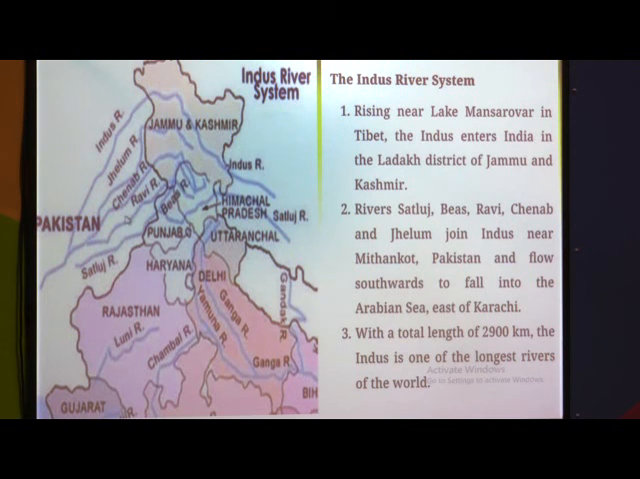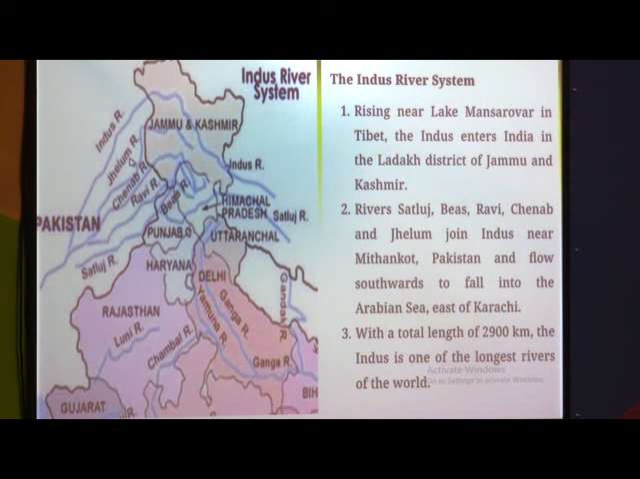See here, if you look here you will understand. Origin here in Tibet, entered Gilgit in Jammu and Kashmir. If you look here, near Mithankot it enters Pakistan, and it is the longest river in Pakistan. And Harappa and Mohenjo-daro, these two oldest civilizations, flourished in the Indus River Valley area.